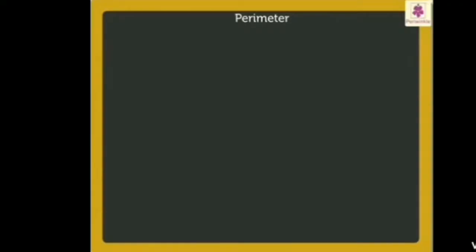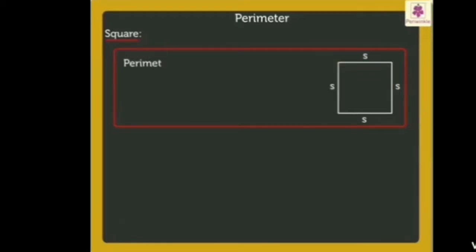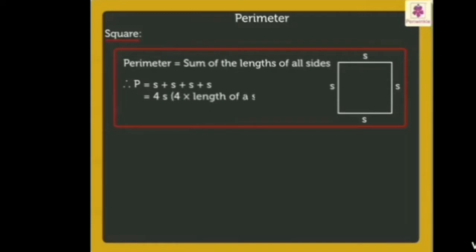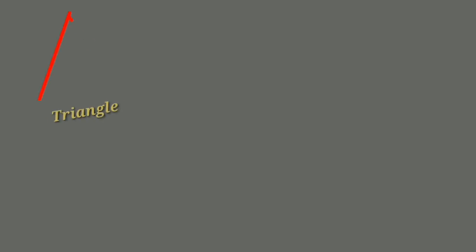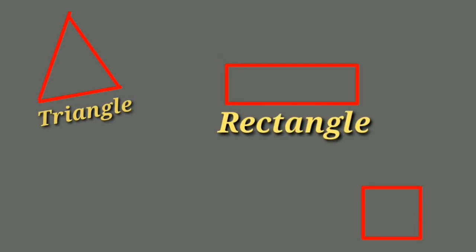Finally, let's look at the perimeter of a square. We know that the lengths of the four sides of a square are the same. Thus, the perimeter of a square can be calculated by adding the length of all the four sides of the square. Therefore, perimeter of a square is equal to S plus S plus S plus S, which is equal to 4 times the length of a side. Isn't it easy to find the perimeter of these polygons?